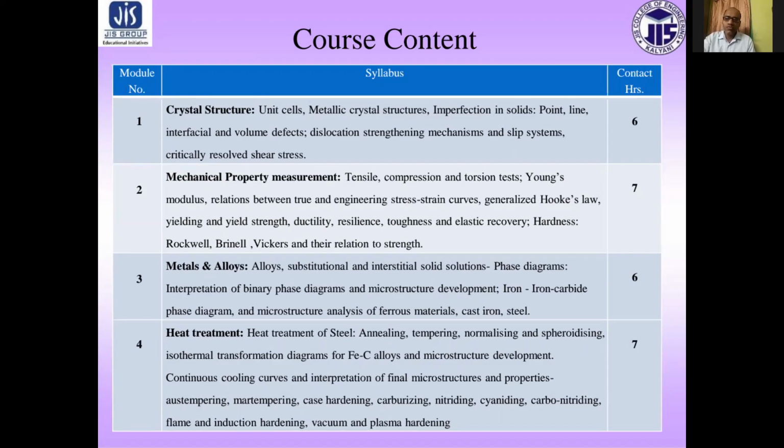Module 4, that is heat treatment of steel: annealing, tempering, normalizing, and spheroidizing, isothermal transformation diagram for Fe3C alloy, microstructure development, various cooling curves, and various surface hardening method we will discuss.